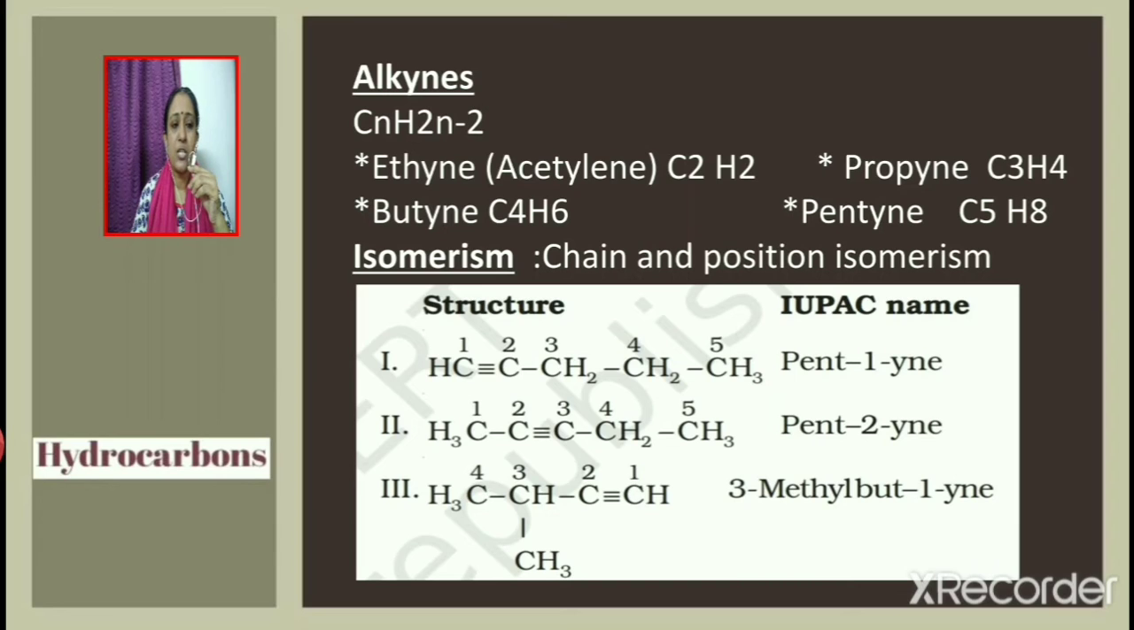Next, consider pent-1-yne and 3-methylbut-1-yne. The difference in structure is due to the difference in the number of carbon atoms forming the longest chain. So pent-1-yne and 3-methylbut-1-yne are chain isomers. Similarly, pent-2-yne and 3-methylbut-1-yne are chain isomers.